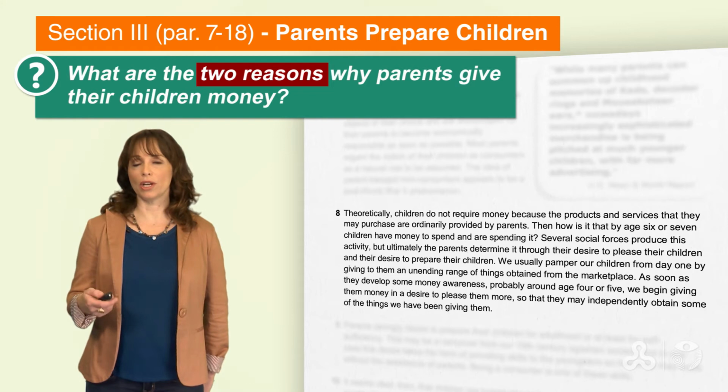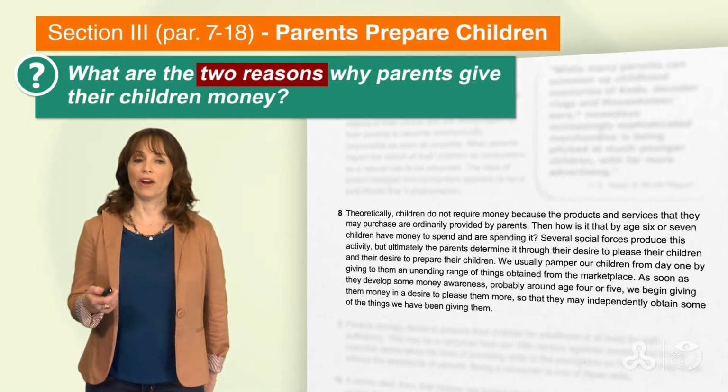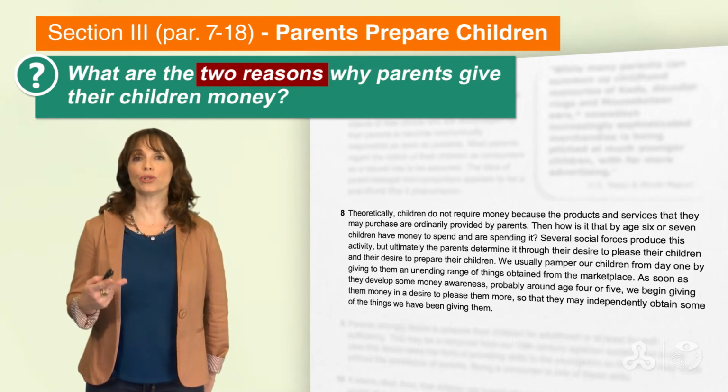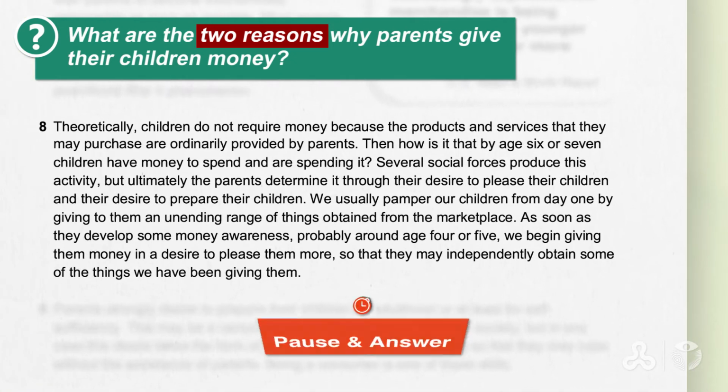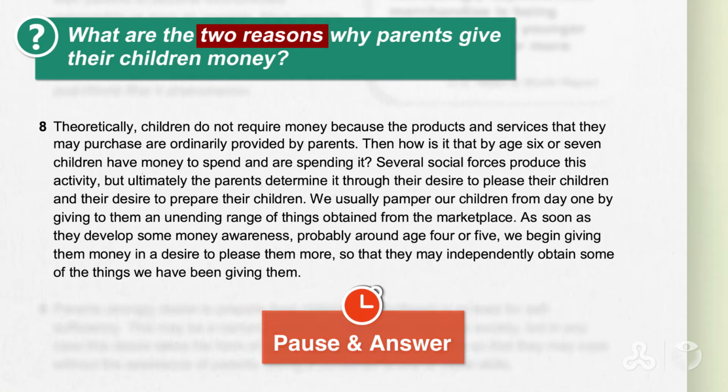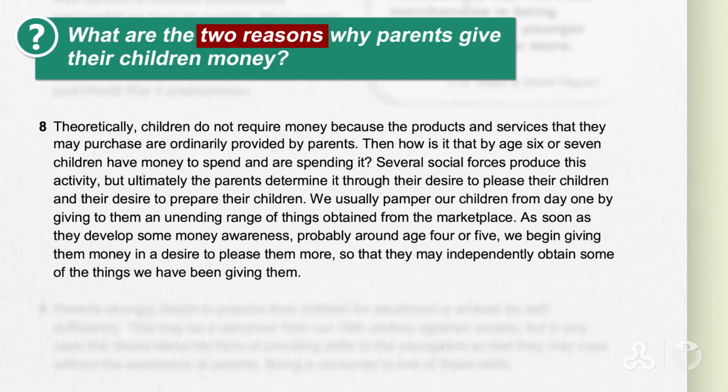So with this question in mind, read paragraph 8 and look for 2 reasons. So to answer this question, you're looking at why do parents give their children money? Okay? How does the text explain why parents give their children money?